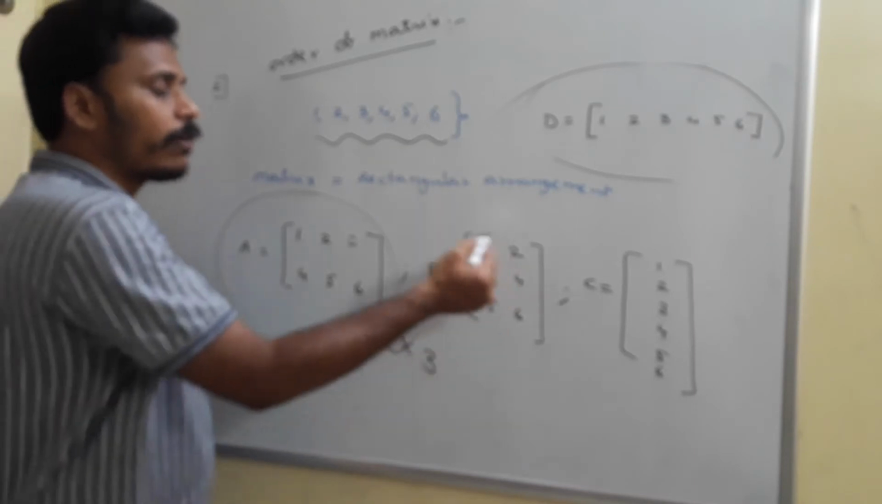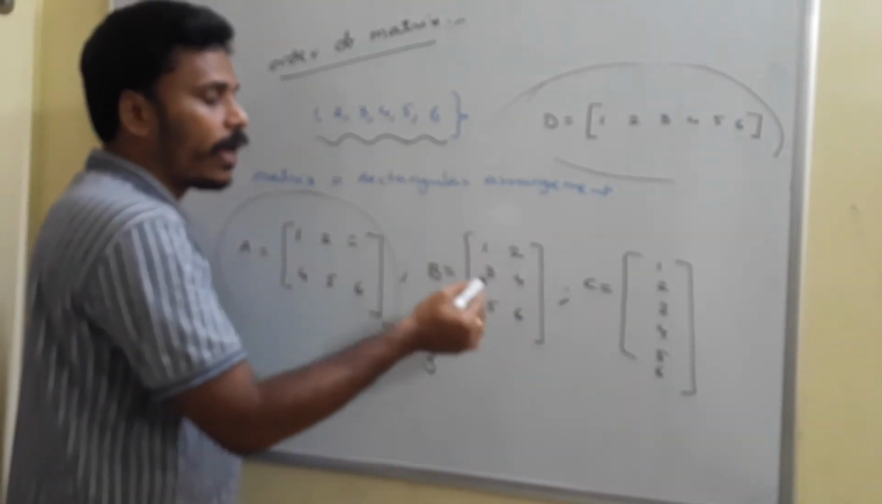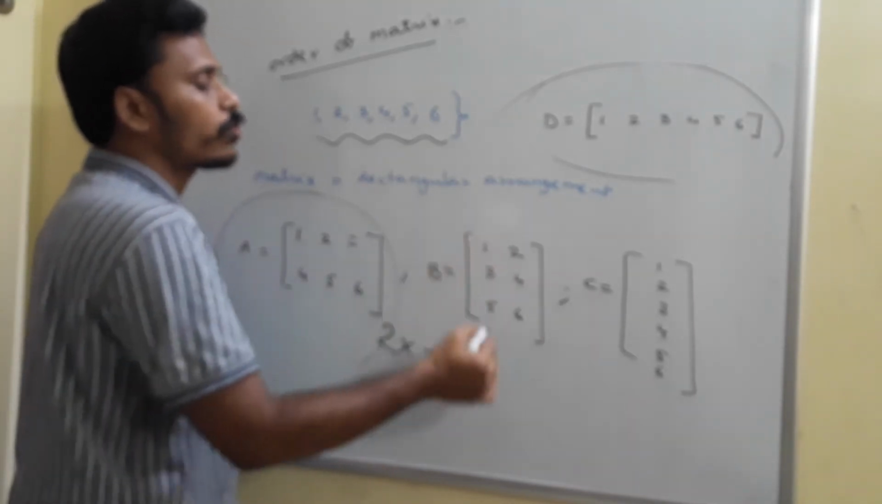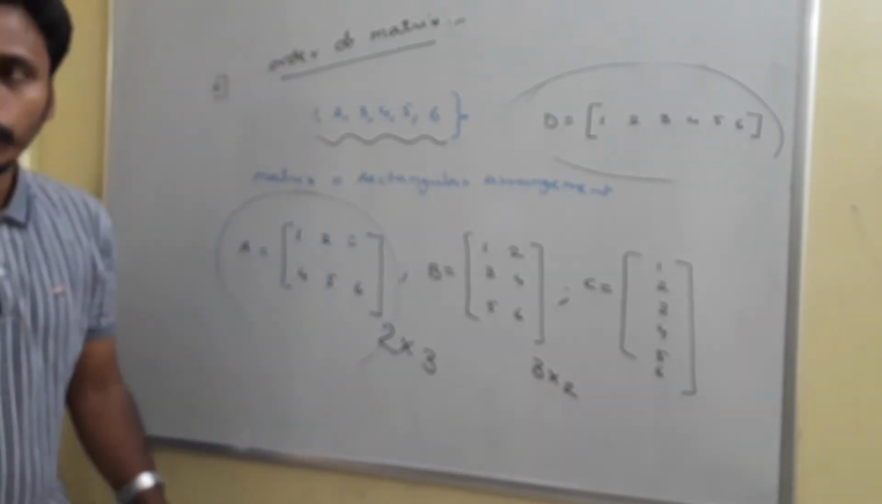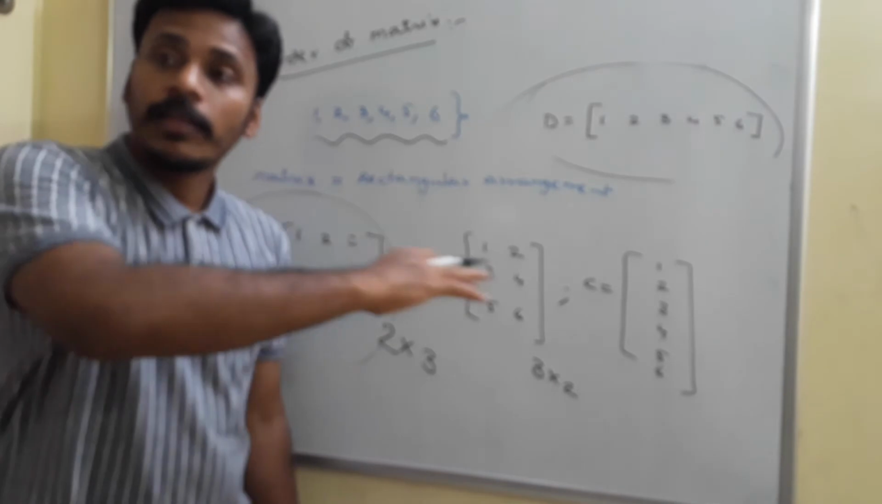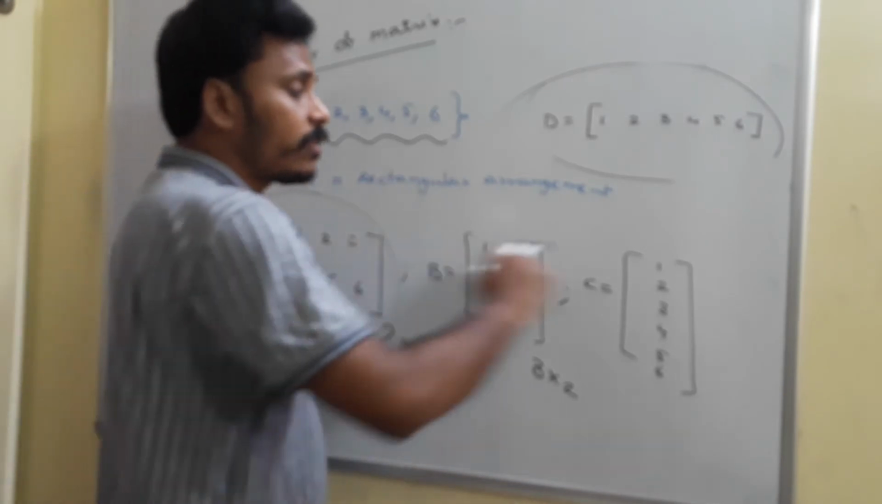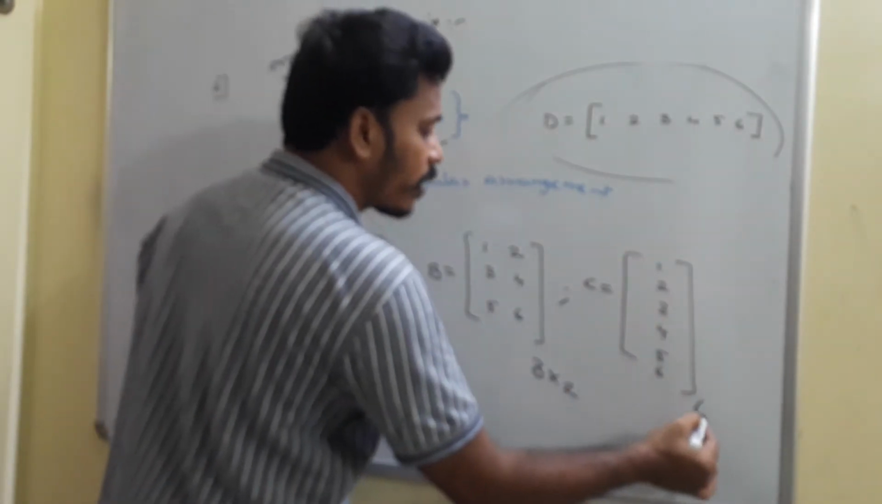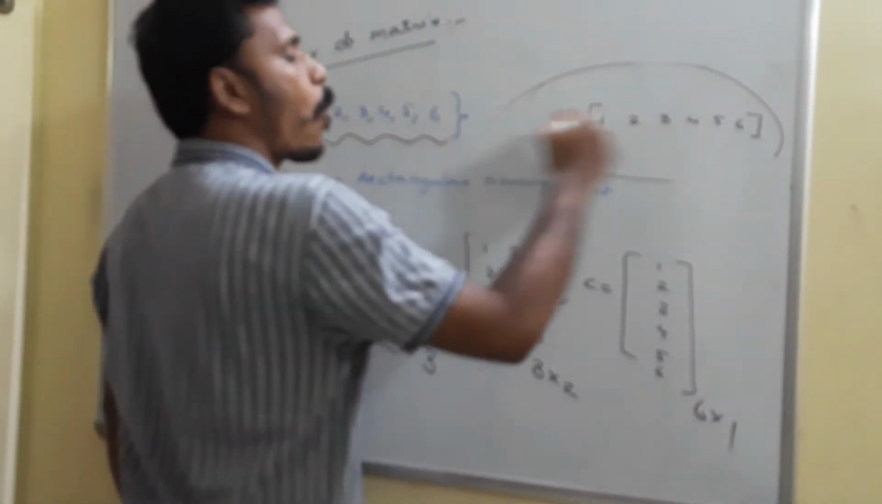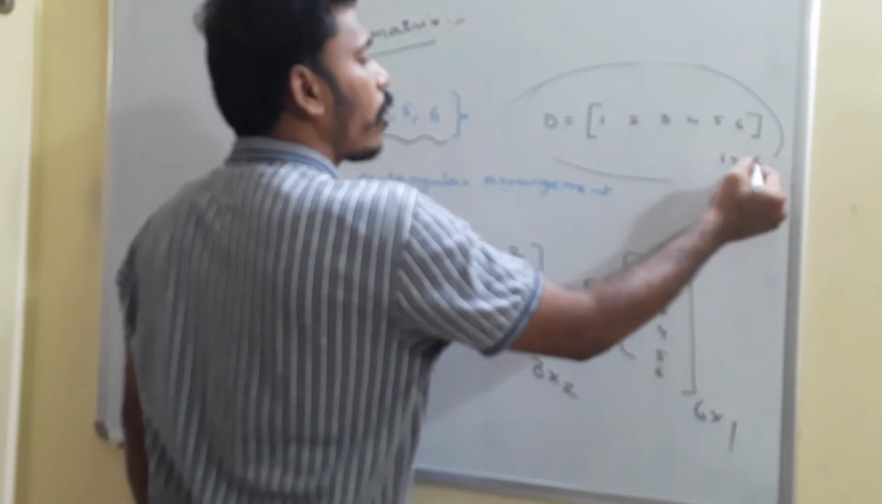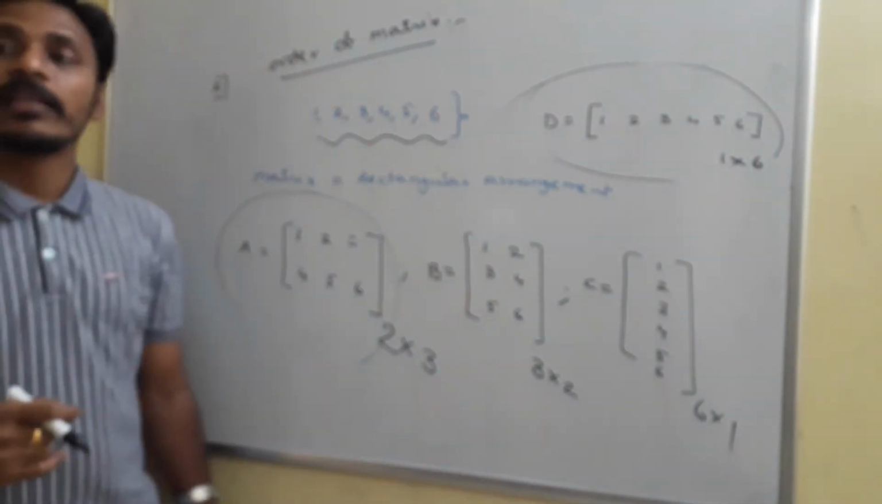And if you look there, there are 3 horizontal rows and 2 vertical columns, so its order is 3 by 2. Whereas here, how many horizontal rows are there? See, every line is a row: 6 horizontal rows and 1 vertical column, so 6 by 1. And here 1 horizontal row and 6 vertical columns, and that is 1 by 6.